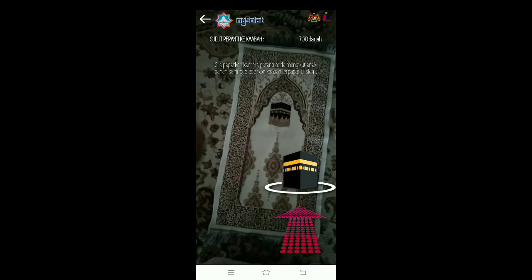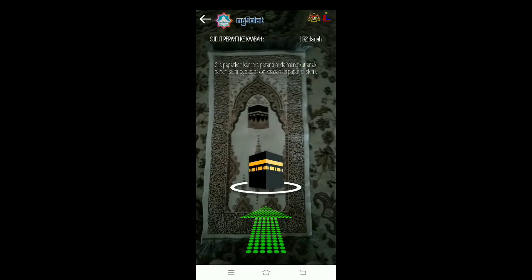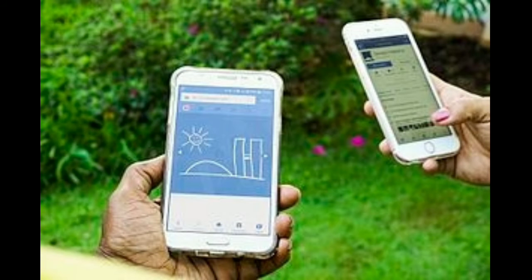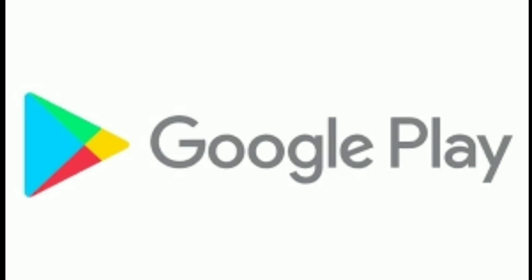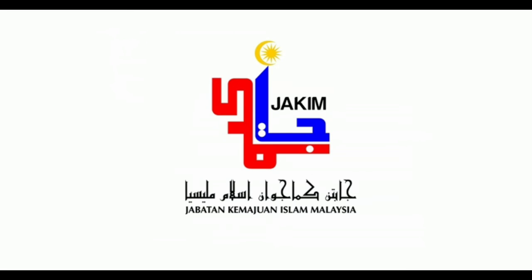If someone wants to perform ijtihad in the direction of Qibla, and there is nothing in the surroundings which officially indicates the direction of Qibla, but the person has a smartphone application and has already downloaded it on the device, then he can use the mobile application on the smartphone as long as he follows the guideline from Jakim.